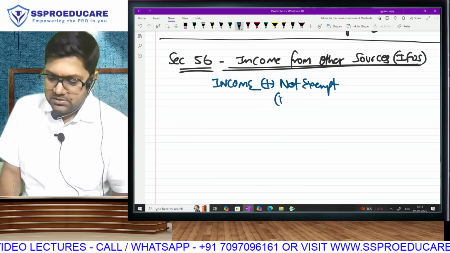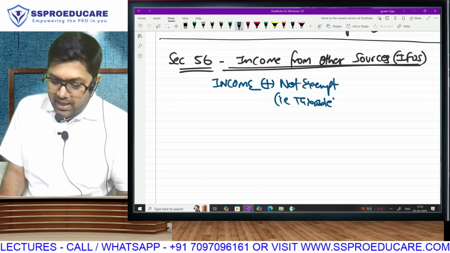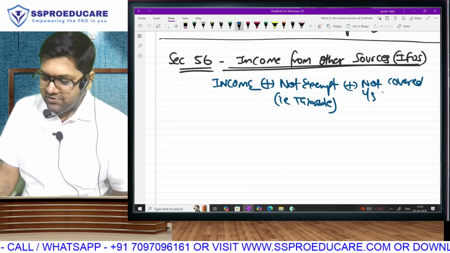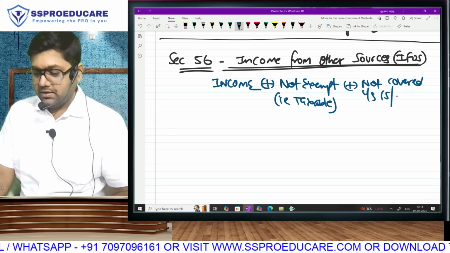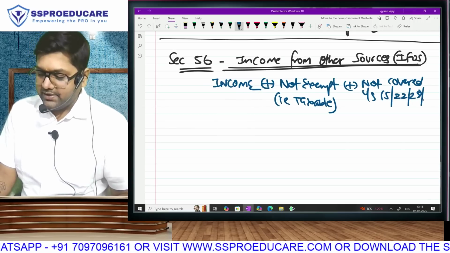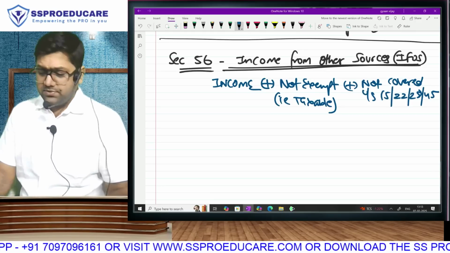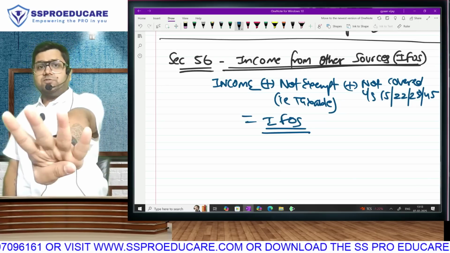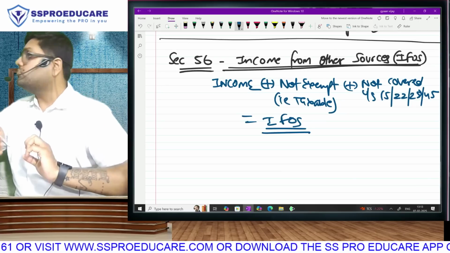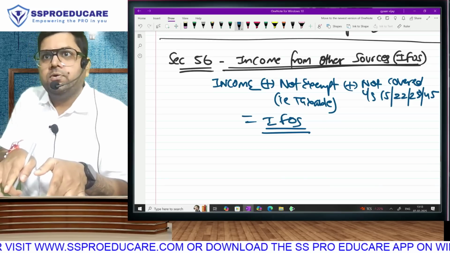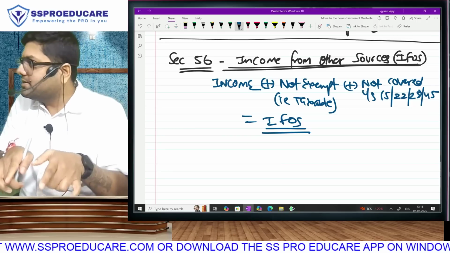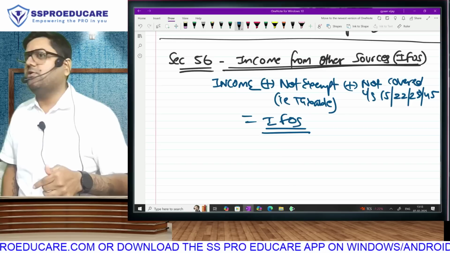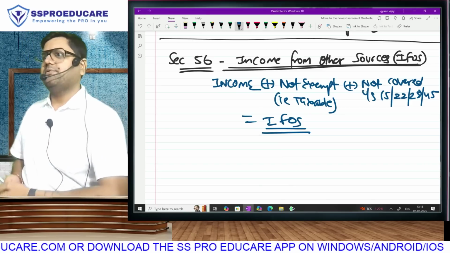Not exempt means taxable. And this income is not covered under section 15. 15 is salary. 22, 28 and 45. So this income will be considered as IFOS. Nobody is keeping you. Listen, the first 4 heads are not keeping you. Bro, exempt income is also not keeping you. If exempt income would have kept you, then no need to pay tax. Exempt income is not keeping you. The first 4 heads are not keeping you. When no one keeps you, we will keep you. We will take care of you.